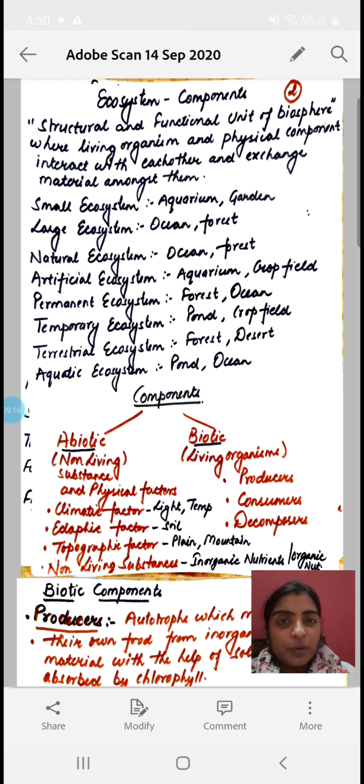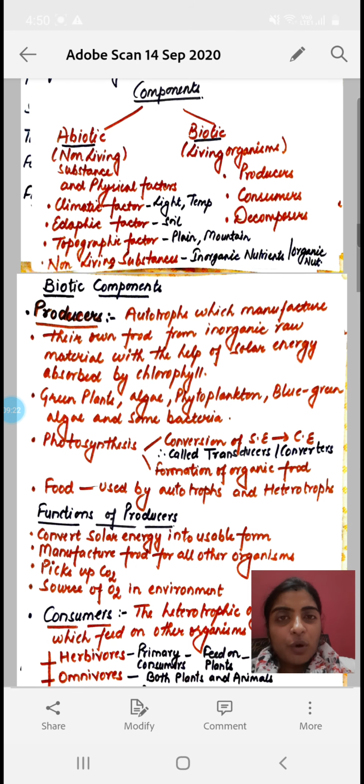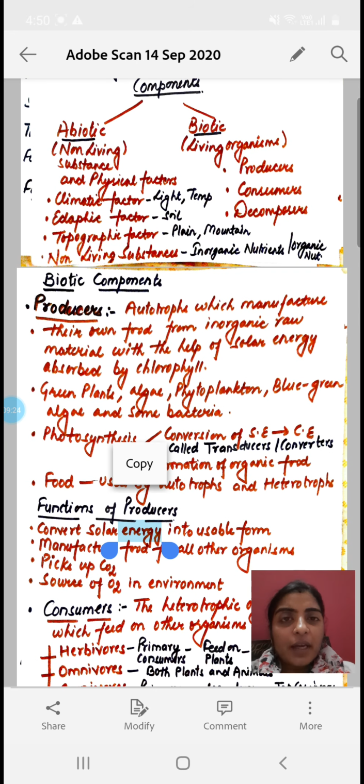Now let's come on to the components of the ecosystem. The components of the ecosystem, there are two components, they are abiotic and biotic. Abiotic components include the non-living substances and the physical factors, okay, and biotic components include the living organisms that are present in the biotic community. So let's discuss firstly the abiotic components.